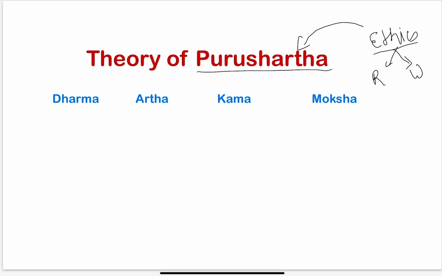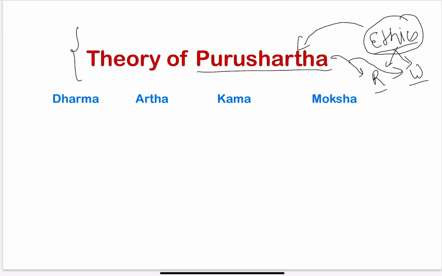Ethics is simply a school of philosophy that helps us to decide between what is right and what is wrong. In simple words, whenever we have to decide what is right and what is wrong, it comes within the definition of ethics. This theory of Purushartha helps us to decide what is right and what is wrong, and that is why Purushartha is a part of ethics. So let us start decoding this theory of Purushartha.